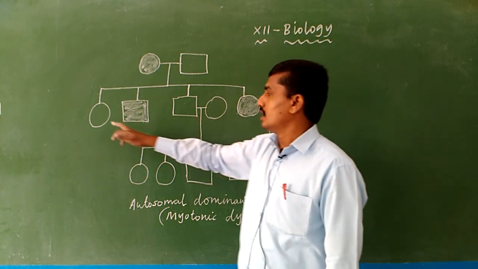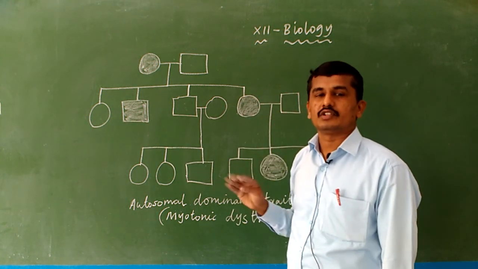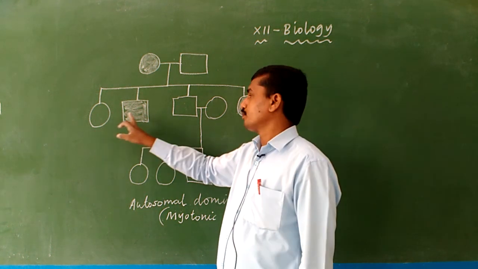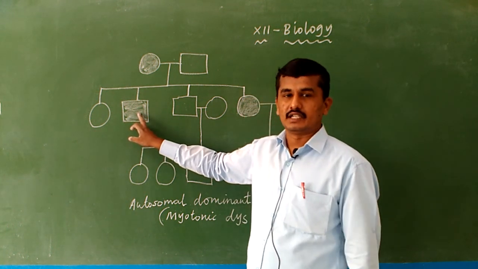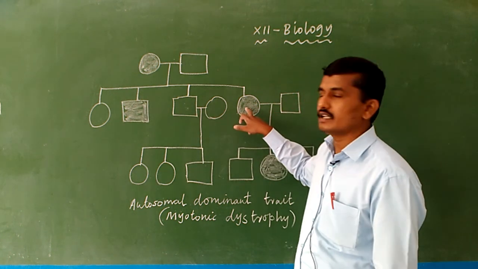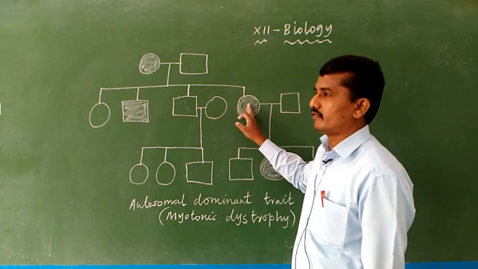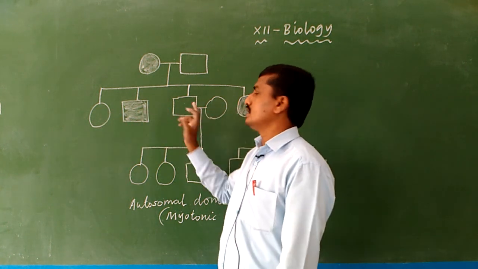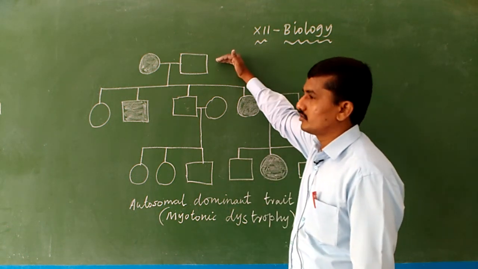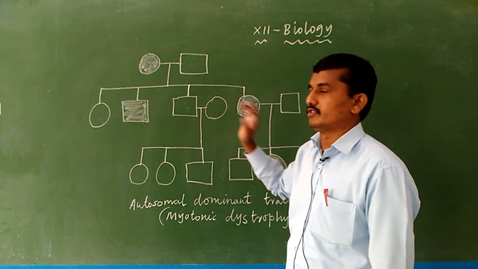In generation 1, 4 progeny are produced. Of the 4, one male and one female are affected by the particular disease, and the remaining one male and one female are normal. So the disease is present in the parent generation and also in the first generation.